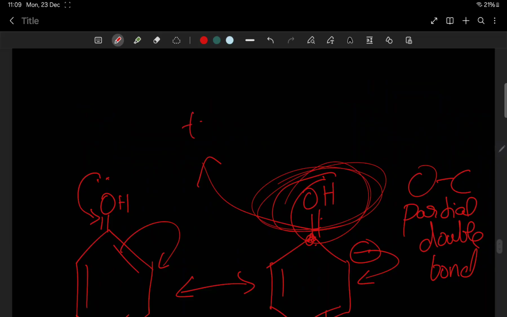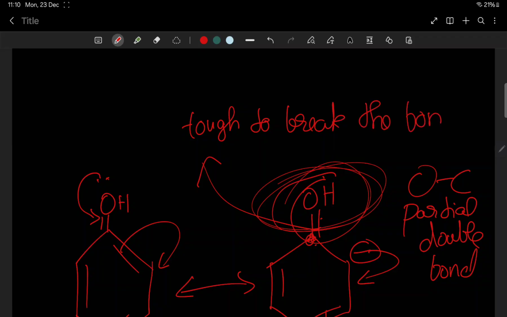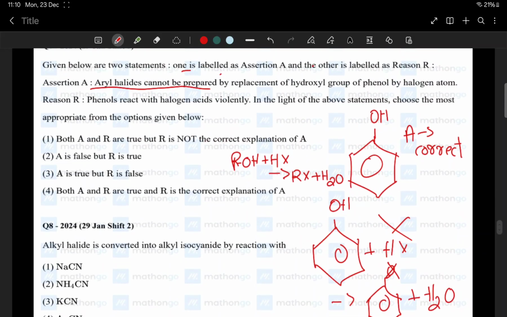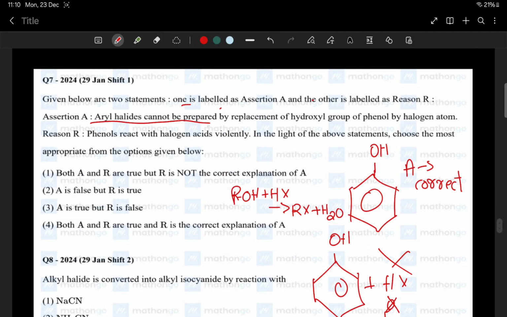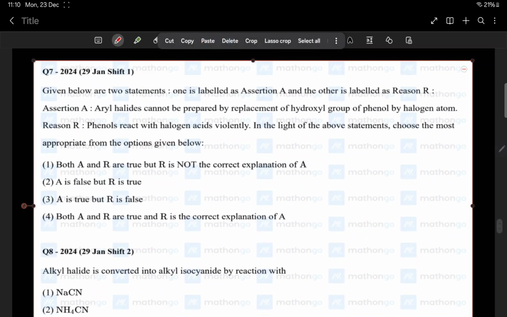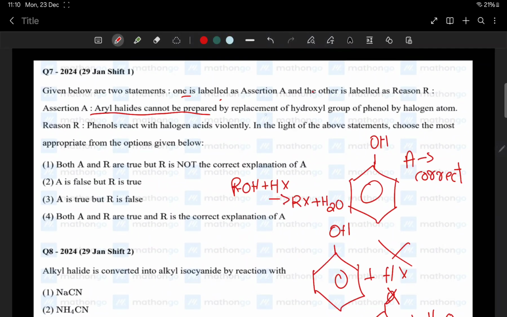It is tough to break the bond because the bond is stronger. Double bond, strong bond. It's very tough for a halogen to come and attack there and break it. It's not possible. That is the reason why aryl halides cannot be prepared by replacement of hydroxyl group of phenol. This assertion is correct.